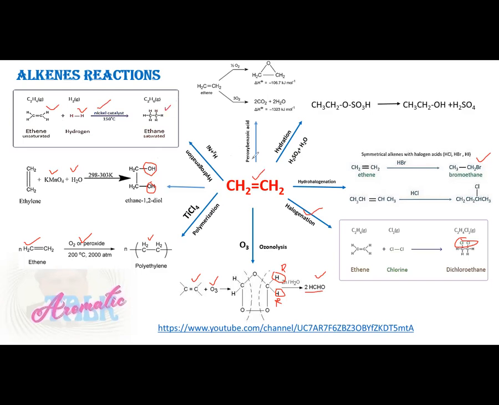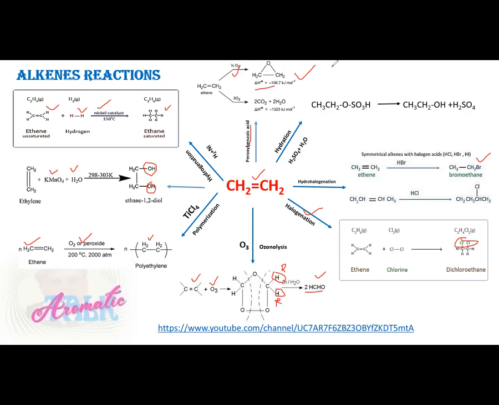And finally, alkene reacts with peroxybenzoic acid or oxygen. Both of the reactants can be used. Perbenzoic acid can be used for this reaction, and the oxygen molecule can also be used, to produce an epoxide. Here is the formula of an epoxide, which is called ethane epoxide or ethylene epoxide.